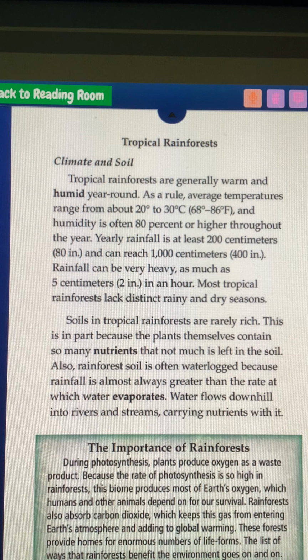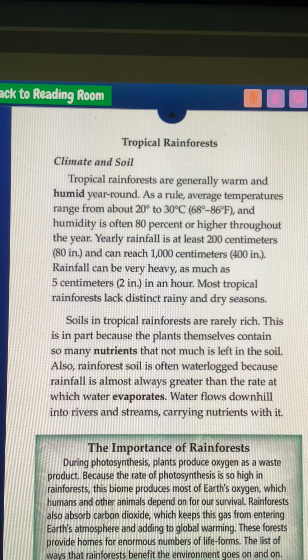The importance of rainforests. During photosynthesis, plants produce oxygen as a waste product. Because the rate of photosynthesis is so high in rainforests, this biome produces much of Earth's oxygen, which humans and other animals depend on for survival.